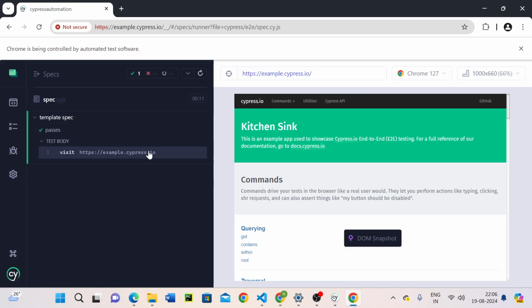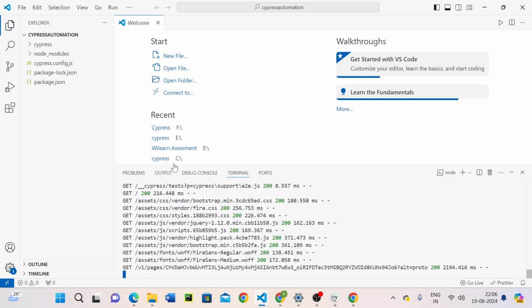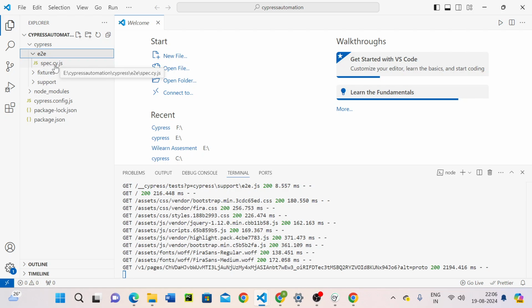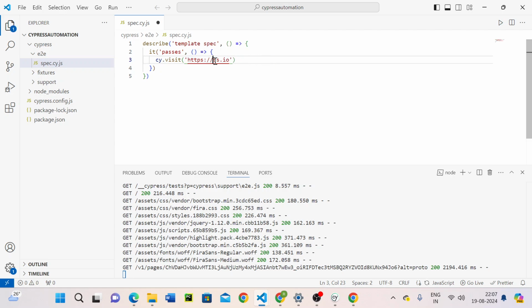Now suppose we want to change the website we visit here. Then we can go to our Visual Studio. Here, under Cypress automation, we can see one file is created. We can click on this, go to the E2E folder and select this file which we created. Now we can change this link to google.com.